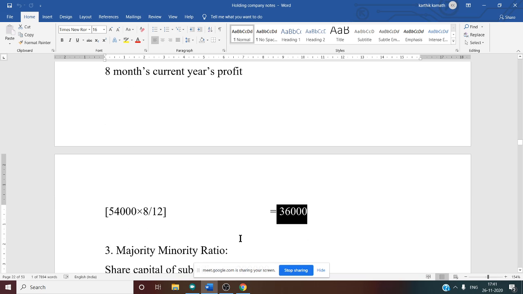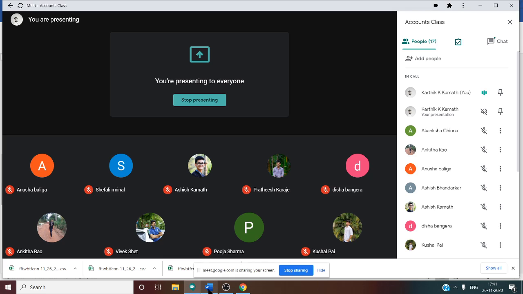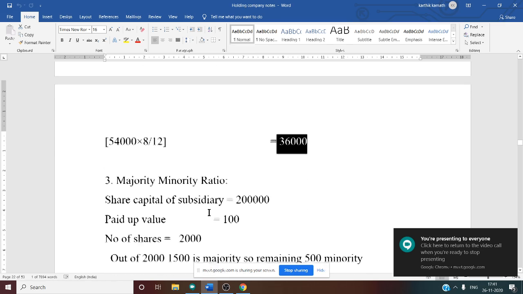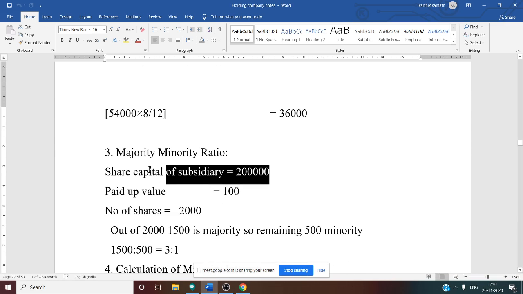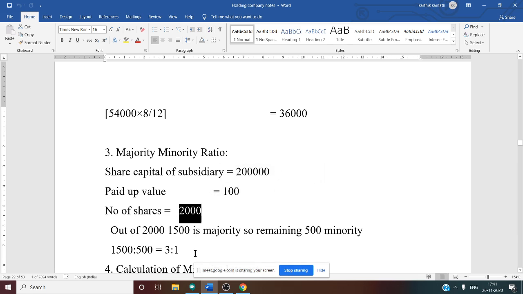After doing these two working notes, next we have to calculate the majority minority ratio. How to calculate it? First thing we want is the share capital of the subsidiary, that is given in the liability side of the balance sheet. Under share capital, if you see under S Limited column, you will get 2 lakh as the share capital. Paid up value is mentioned, that is 100. But we want the number of shares. How to get the number of shares? 2 lakh divided by 100, you will get the number of shares as 2,000.